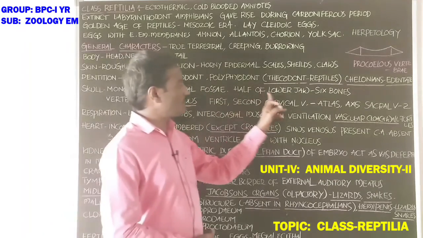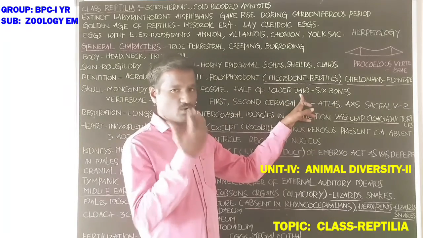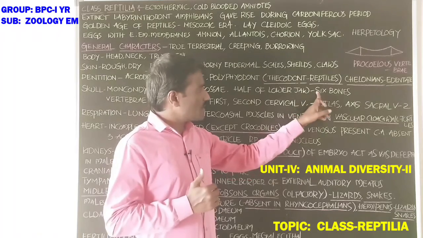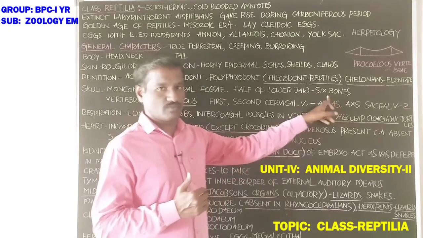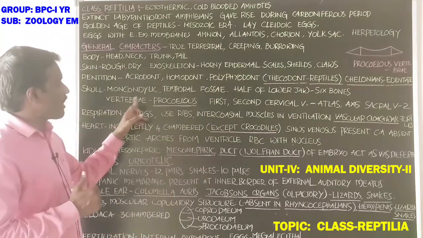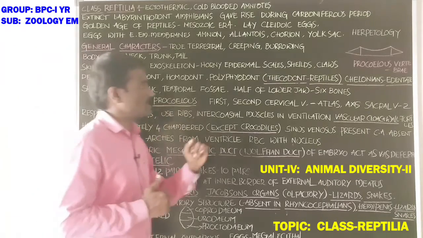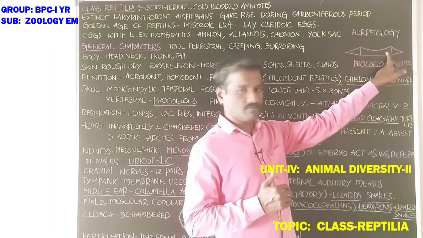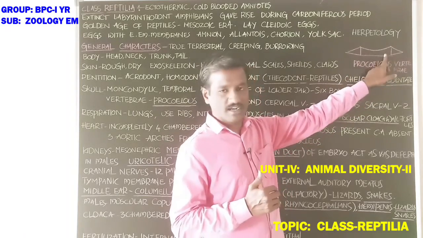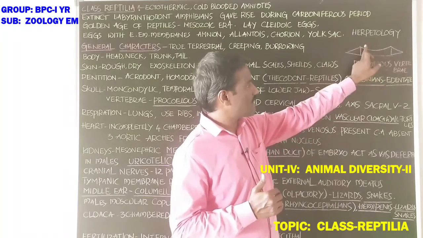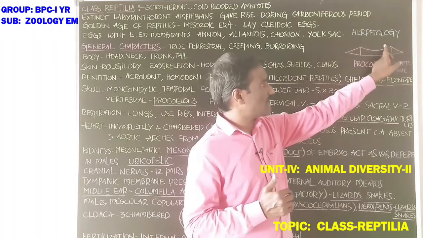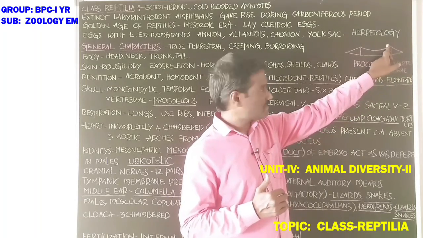Next, half of the lower jaw, and the other half, each have 6 bones. Next, vertebrae are procoelous. Procoelous means the center part of the vertebra, called the centrum, has an anterior face and a posterior face. The anterior face is concave and the posterior face is convex.